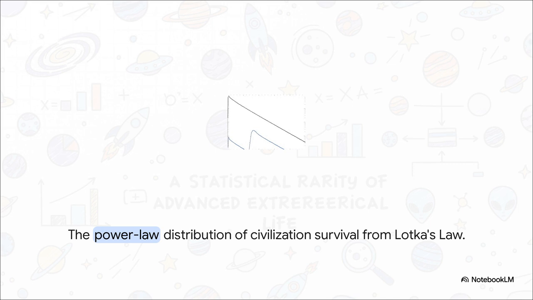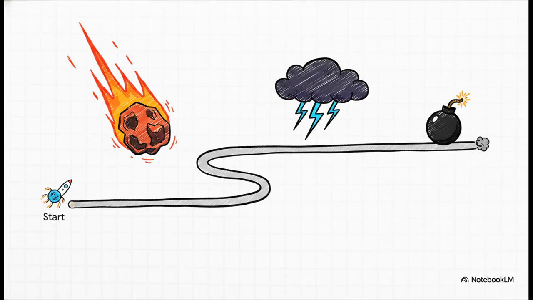And this filter operates on cold, hard math. The survival of any candidate galactic species is subject to a power law distribution known as Lotka's law. Lotka's law shows us that the frequency of surviving species diminishes exponentially with every successive threat they face. The statistical drop-off is unimaginably steep. You have to think of evolutionary survival as a win-or-lose tournament. Survival is purely binary. You win or you go extinct.